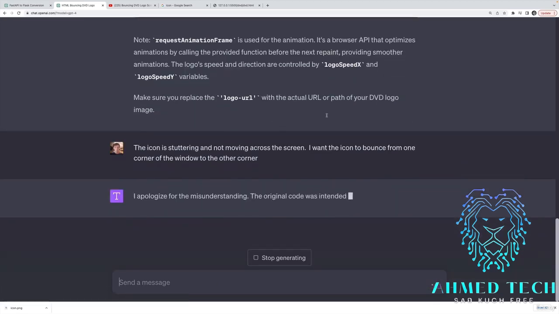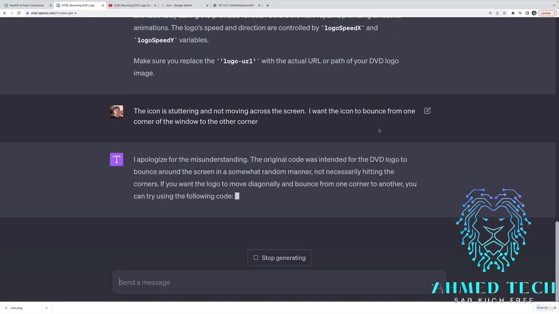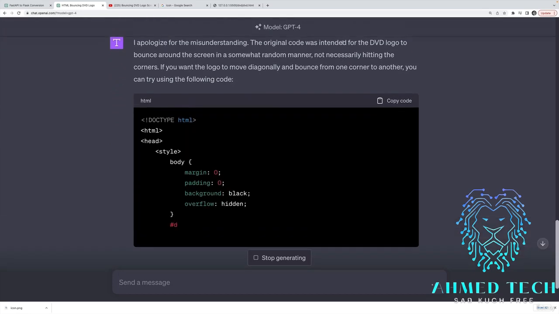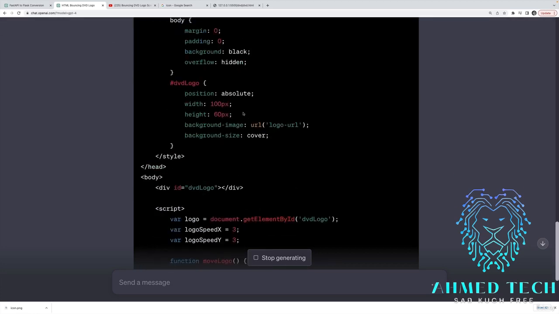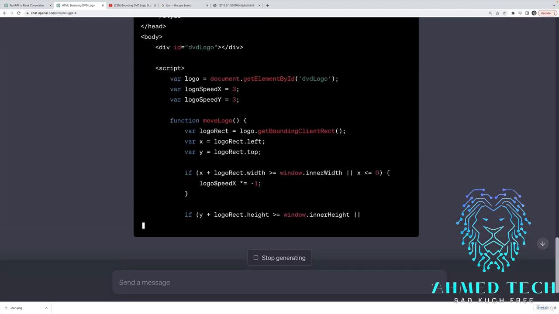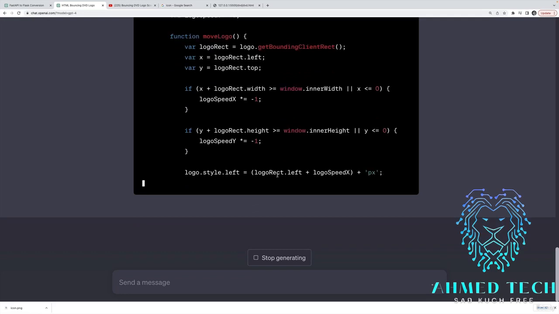And let's see if it writes me some better JavaScript. Okay, so it says it was intended to bounce around in a random manner, which I guess is a shortcoming of my prompt, not necessarily hitting the corners. So I'll try its new version and see if this does any better.